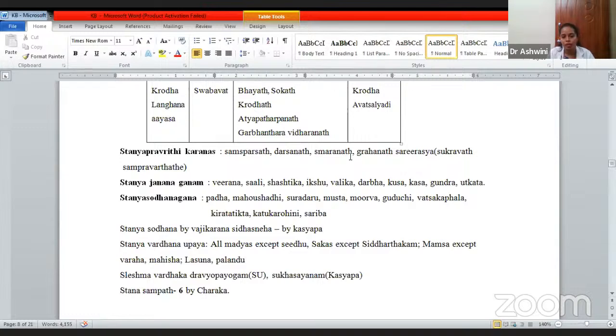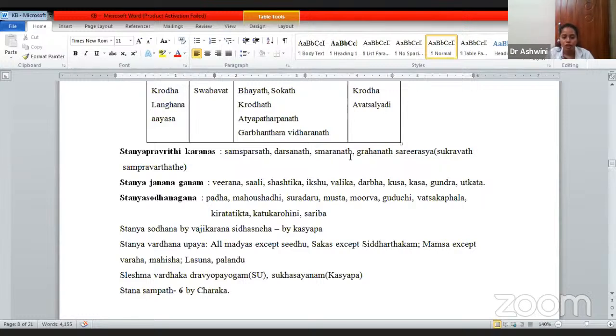Stanya pravritti karanas. So, what are the reasons for the expression of the breast milk? Samsparshat, if there is any contact with the baby; darshanat, by seeing the baby; smaranat, even thinking about the baby; then grahanat sharirasya, which means even holding the baby. That will also help the expression of the milk. Here he tells Shukravat Sampravarta, just like Shukra, even the Stanya is also getting Utpatti or Pravritti.